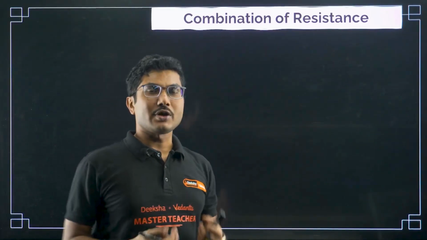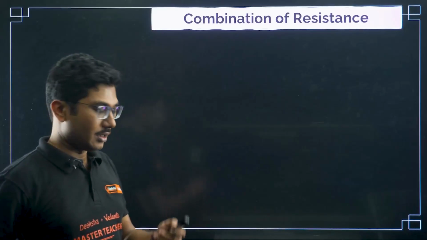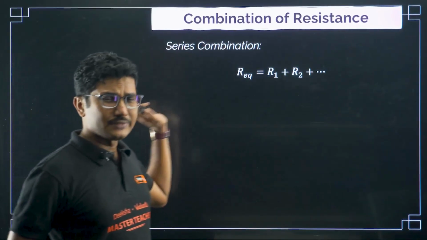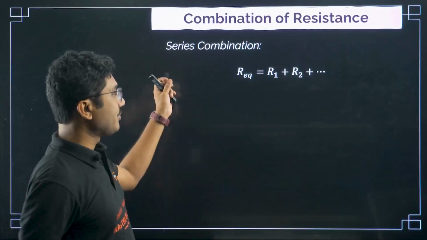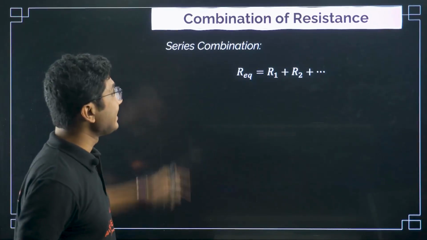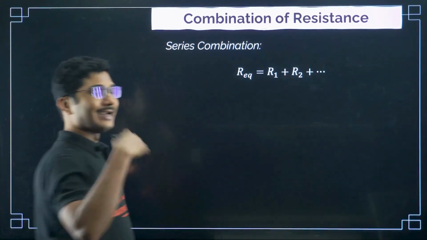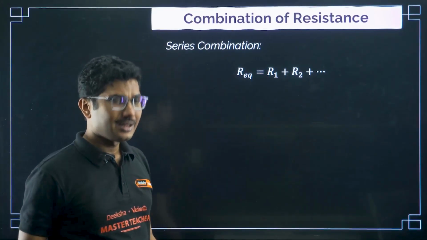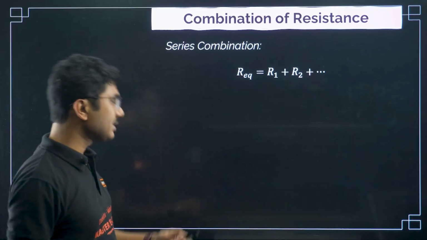Now, combination of resistance. We already did combination of capacitance. Now we are doing the combination of resistance. This is a very common derivation. Derivation wise, this is not important at all. So I am just going to tell you the values for series combination. The values are just getting added, R1 plus R2 plus R3 plus R4. You have done this derivation in class 10th. If you have not, you can go back and check it once.